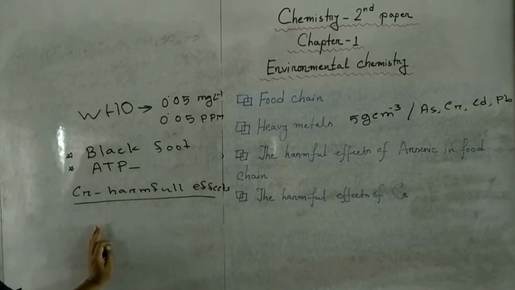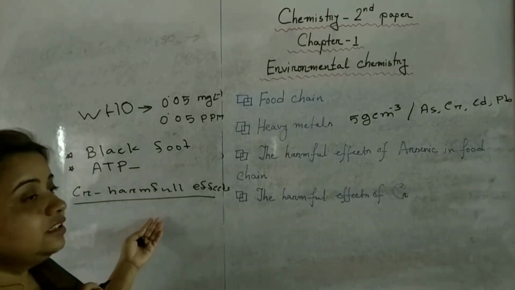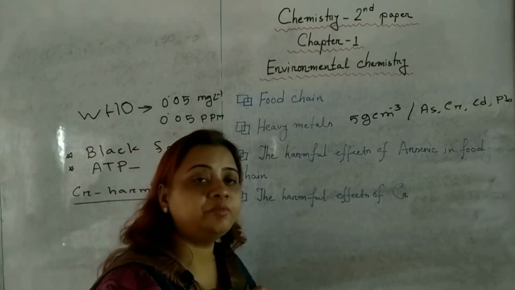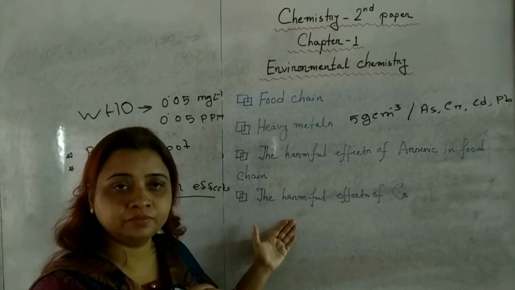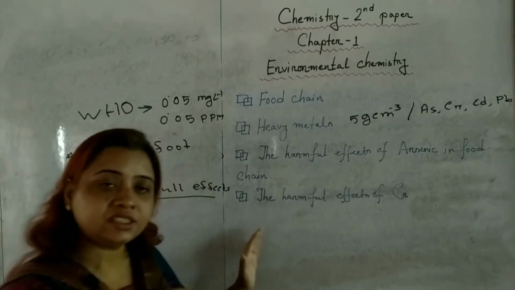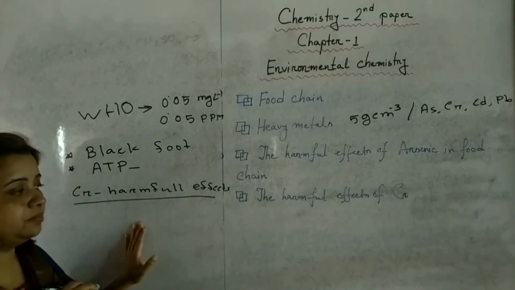And which one is most alarming? It is very much harmful for pregnant ladies. Pregnant ladies can lose their pregnancy by the contamination of chromium. Is this clear to you? These are the harmful effects of chromium.